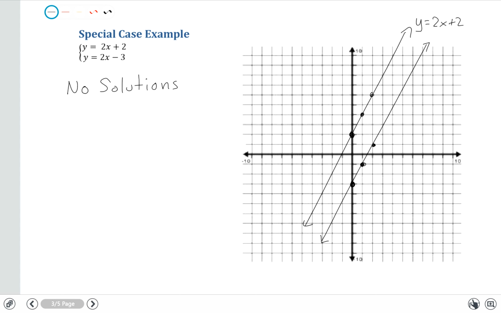So there are special cases in which a solution is not able to be found for the situation that we're dealing with. So again, a system of equations is a grouping of equations with similar variables, and the solution from a visual standpoint is the location on a graph in which the two lines or the two graphs intersect each other, and the coordinate point, the xy coordinate point, is the solution to the system of linear equations.